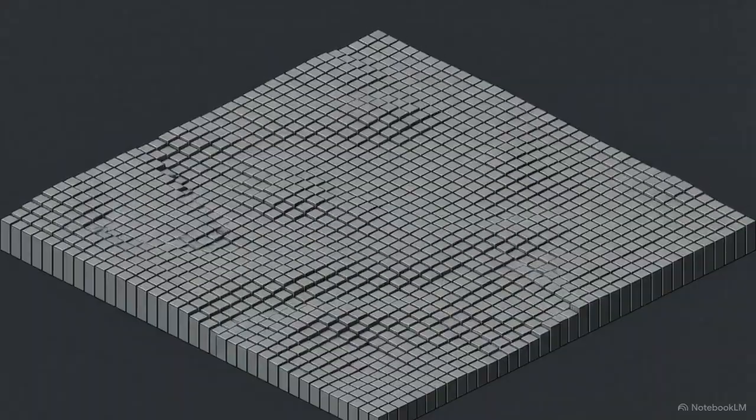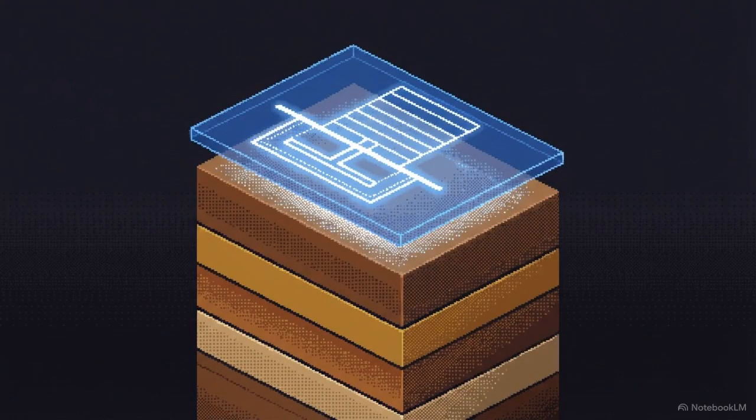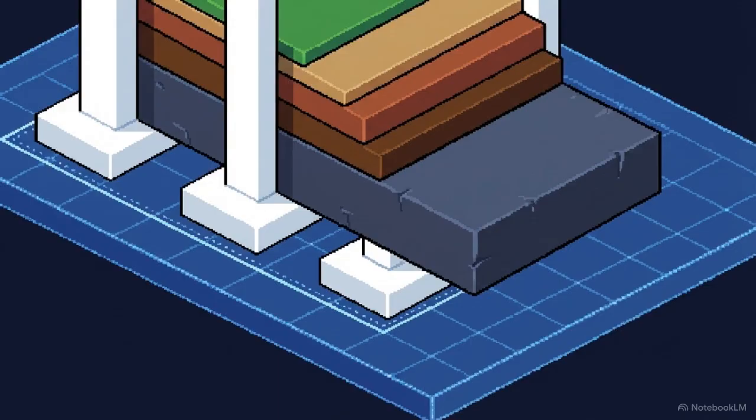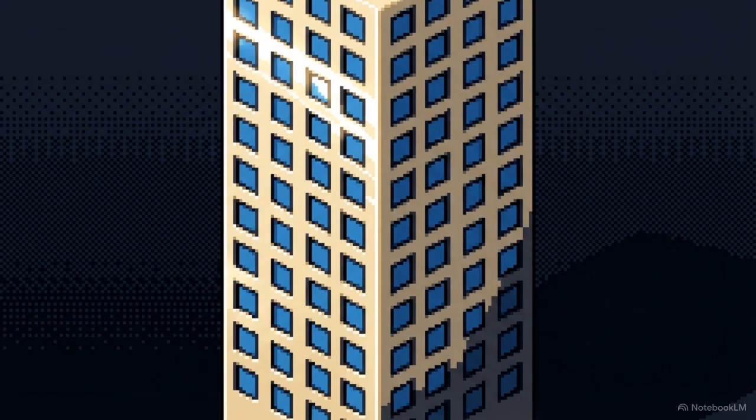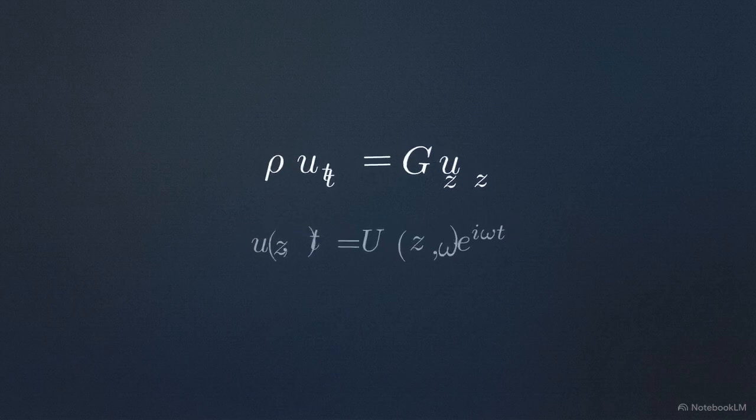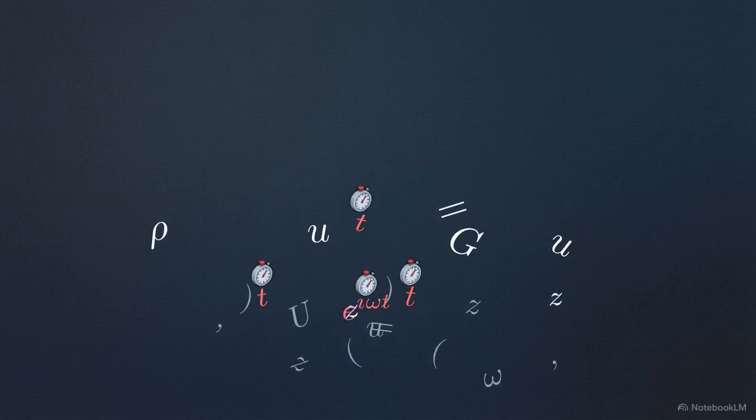surface. Looking at this cross-section blueprint, you can see the final output. Engineers hand this precise surface movement data to architects, giving them the exact structural tolerances required to design a skyscraper capable of safely riding out the quake. Complex physical events easily overwhelm brute force calculation. Engineers solve the world's most daunting structural problems not by trying to calculate everything at once, but by systematically rewriting the mathematical rules to eliminate the variables entirely.